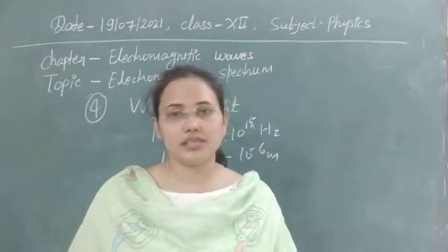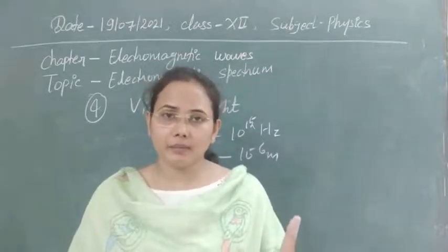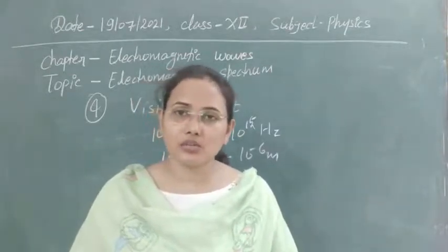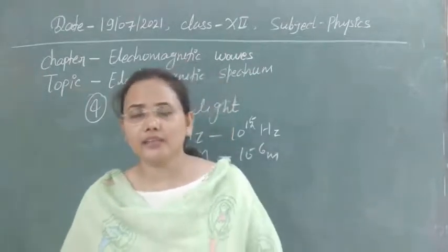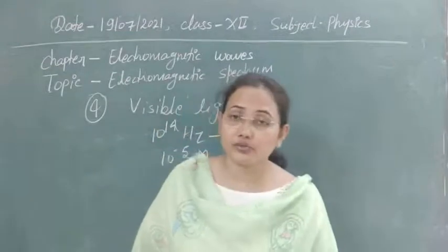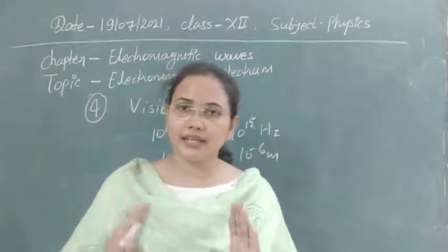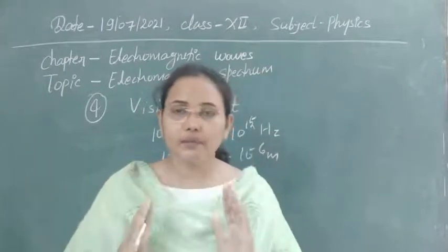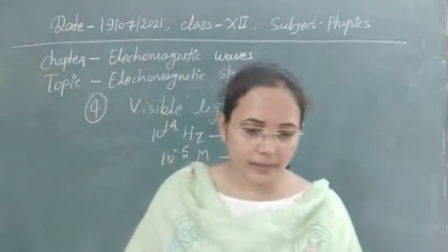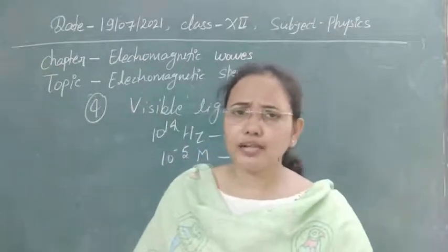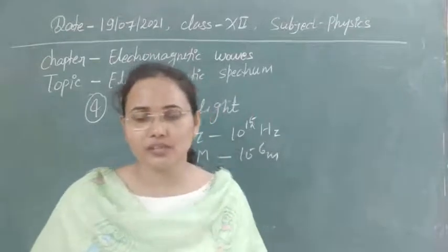And next, how can we produce it? You know visible light production already. First, the sun is the source of visible light. Second, the mercury bulb we are using, whatever light we can see, is visible light. Nowadays we are also producing laser light. The visible light helps us to see the world. I don't have to tell you the importance of this wave, so we will move to the next one.